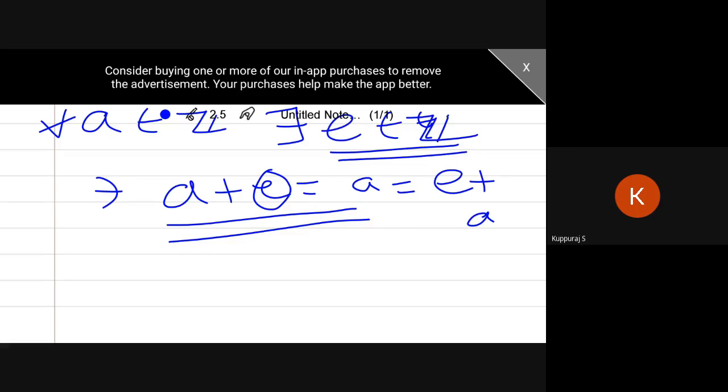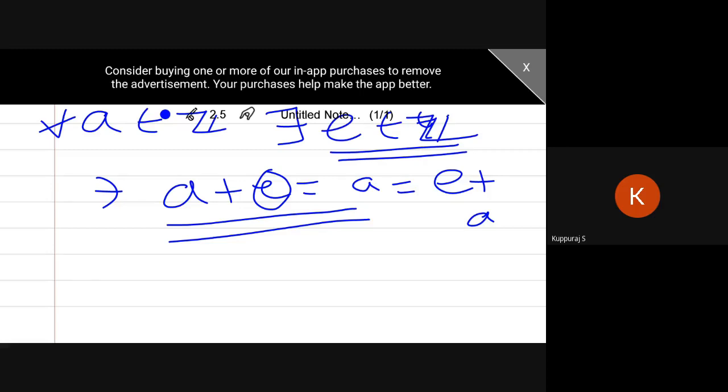Then the third one, the identity axiom: if you choose any element in the given set, there exists an element in the given set such that the sum of those two elements is nothing but the first element, that is, A plus E equals A. If this condition is satisfied, it is the identity axiom, and especially E should belong to the given set. So is this possible in Z?